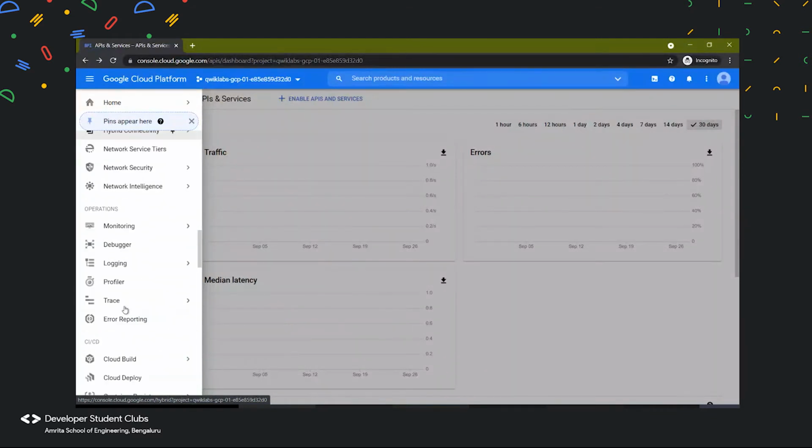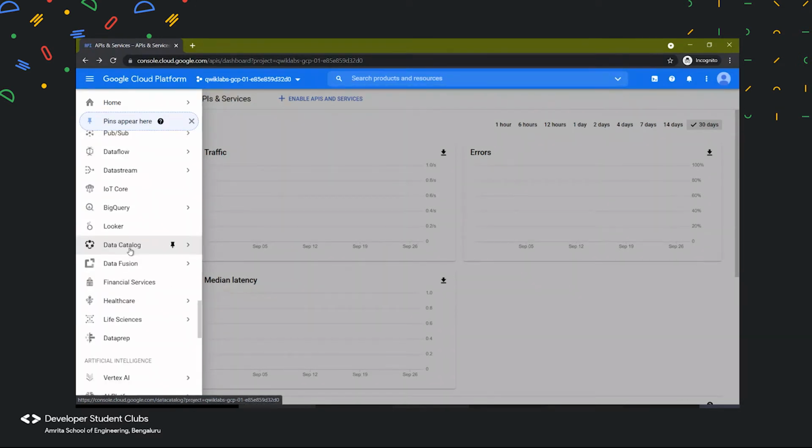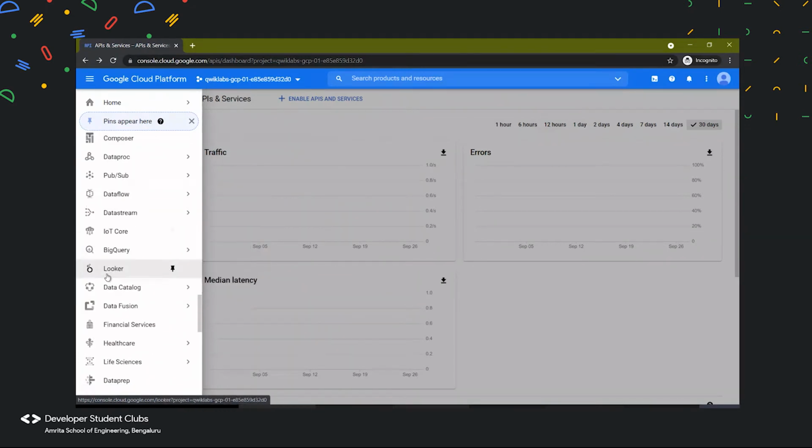In Google Cloud, we have a technology called BigQuery. In BigQuery, we access that data, manage it, and store it efficiently. Then we can perform analytics on it by using Dataprep, and we can store it properly by using Dataproc, present over here in the big data section. So all this was the data science part.